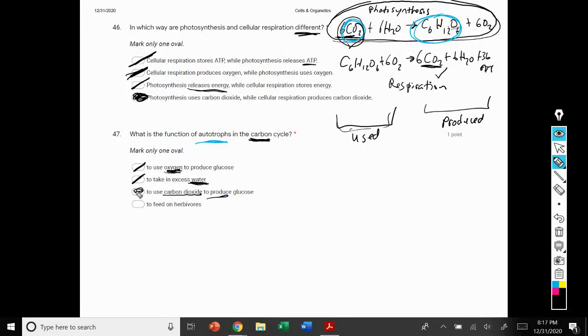That is an accurate statement. They use CO2 to produce C6H12O6, which is glucose. And then option D should have been eliminated first, to feed on herbivores, which doesn't even make any sense because that would be saying that an autotroph like a plant could feed on an herbivore like a deer, which does not make any sense.